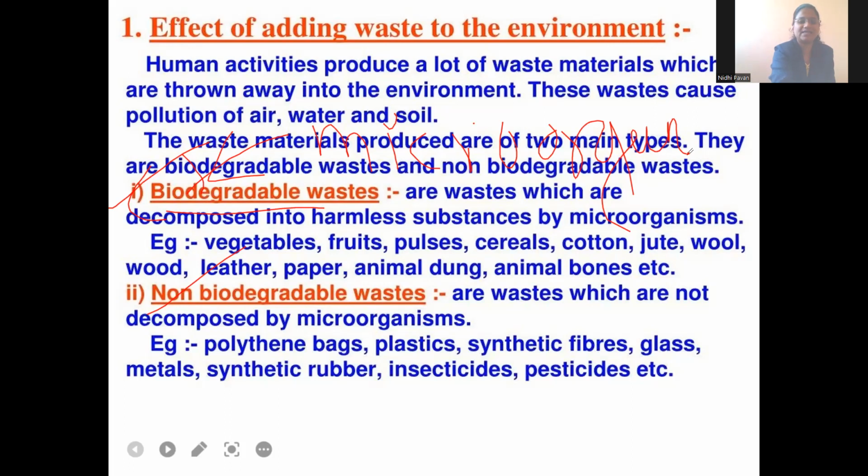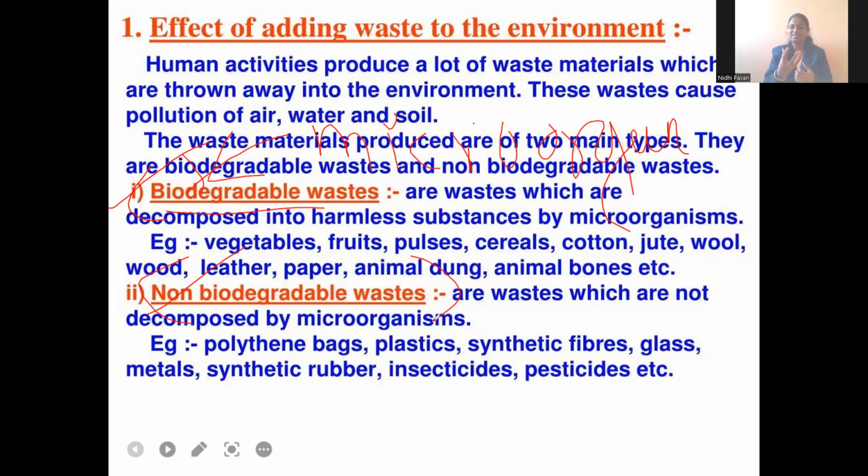The next one we have is non-biodegradable waste. Non means no, always. Non-biodegradable means the living organisms cannot break down these wastes. So these wastes cannot be broken down by living organisms or by the action of microorganisms. They will last forever. Their lifespan is very long, we can say they are immortal. They will not die or decay.